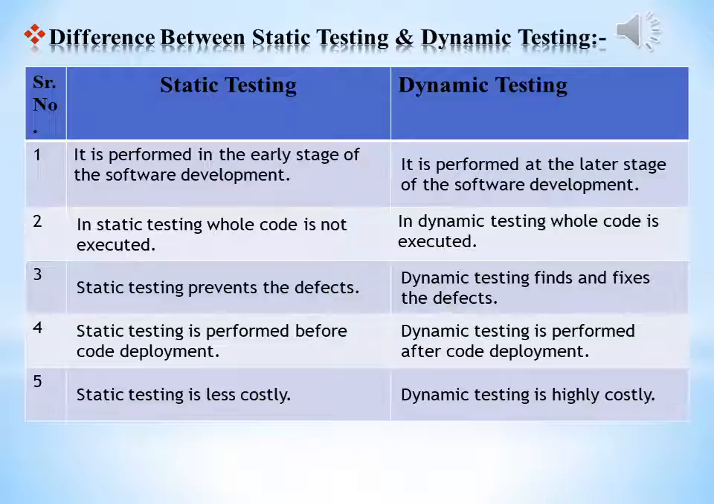Static testing prevents defects, and dynamic testing finds and fixes defects. Static testing is performed before code deployment, and dynamic testing is performed after code deployment. Next, static testing is less costly, and vice versa, dynamic testing is highly costly. Static testing involves a checklist for the testing process, and dynamic testing involves test cases for the testing process.